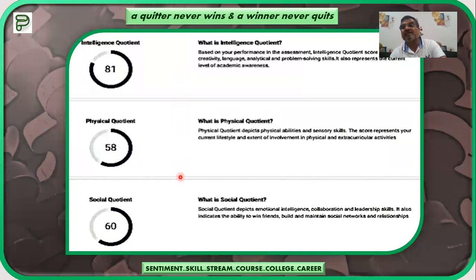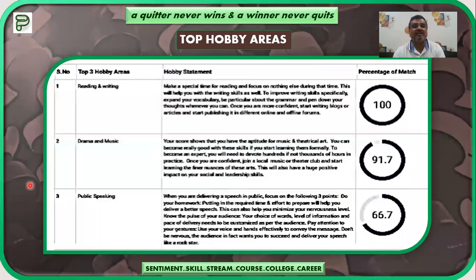And all these readings depend upon how you have solved the questions which have been given in the psychometric test. Completely, the things depend upon your performance during the psychometric assessment test. So this is the intelligence, physical and social quotient of the child. That has also been explained here, and you might already have been knowing regarding it, and we shall discuss it in detail.